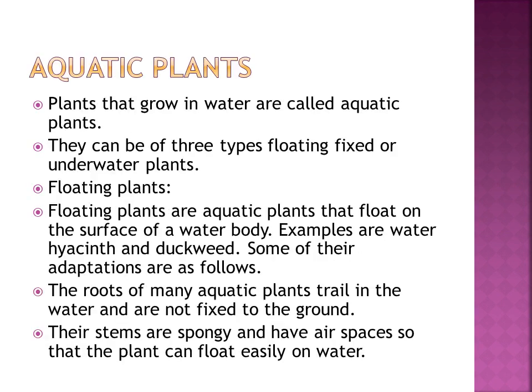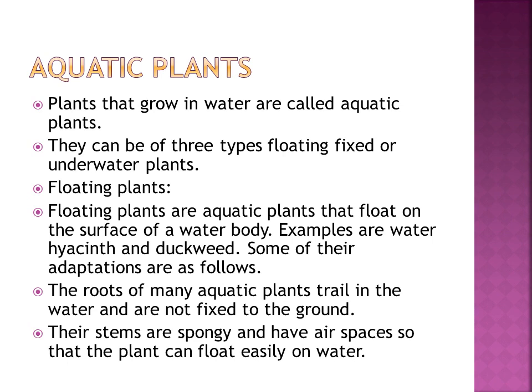Clear? Then aquatic plants. The plants that grow in water are called aquatic plants. There are three types: floating plants, fixed plants and underwater plants. First, what do you mean by floating plants?